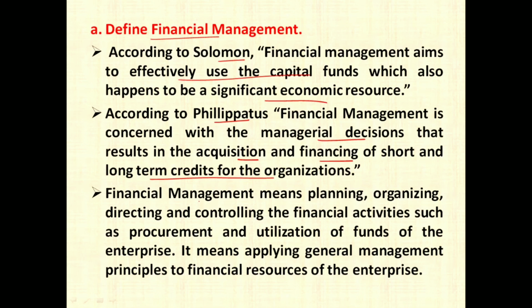Now the general meaning of financial management says that financial management means planning, organizing, directing and controlling the financial activities such as procurement and utilization of funds of the enterprise. It means applying the general management principles to the financial resources of the enterprise. So, very simple, it is nothing but performing all the management activities, that is planning, organizing, directing and controlling, of what? Of the financial activities, which include 2 major functions. One is you have to procure, you have to get, and second is you have to use, you have to make utilization of the funds which you have procured.